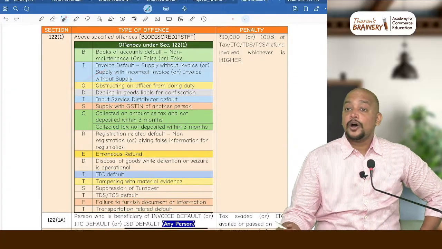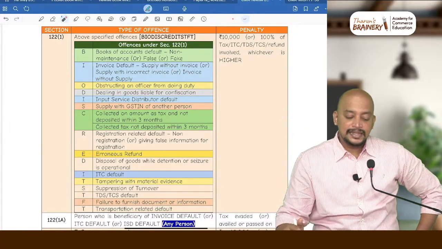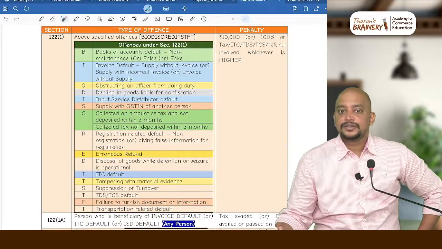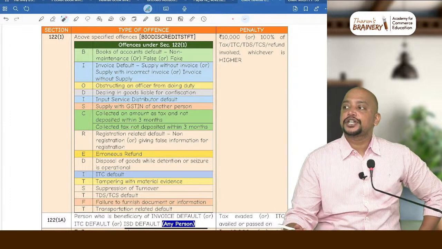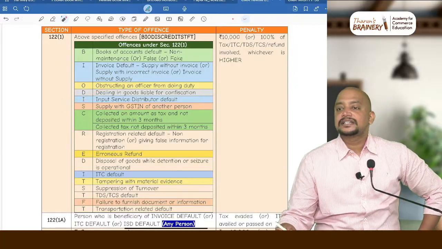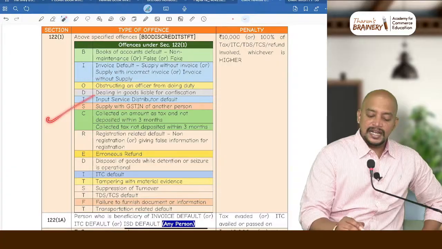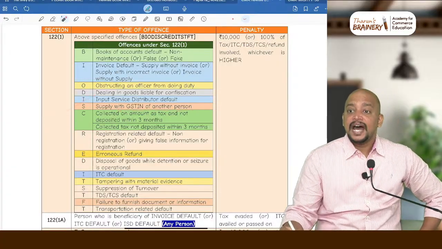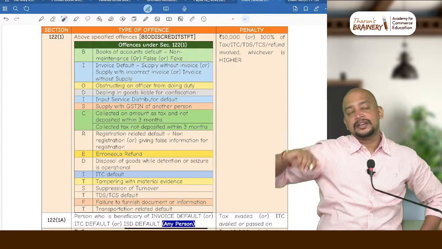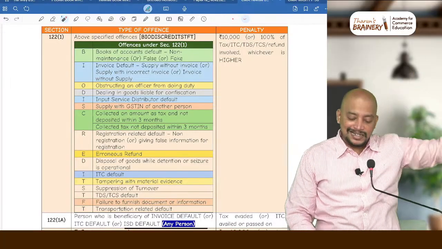O for obstructing an officer from doing his duty, stopping an officer. Then D for dealing in goods liable for confiscation. So you know that the goods are liable for confiscation and you are dealing in those goods. I for ISD default, input service distributor default. Then S for supply with GSTIN of another person. You should supply with your GSTIN, but you are supplying with some other person's GSTIN.